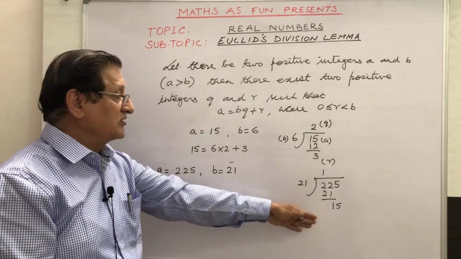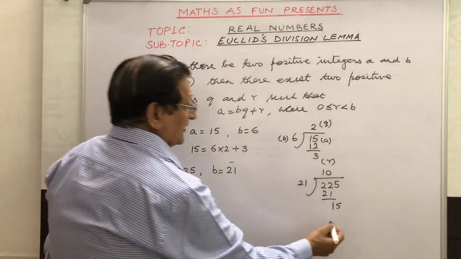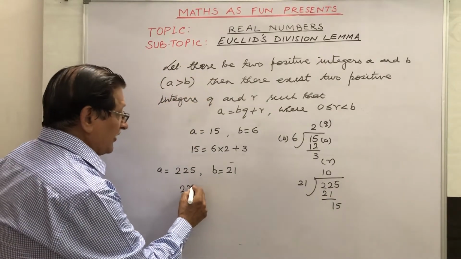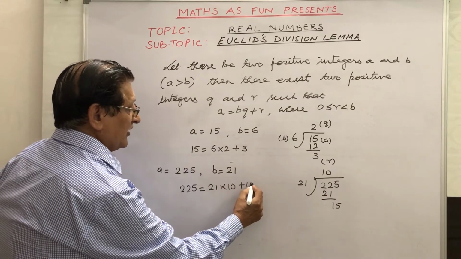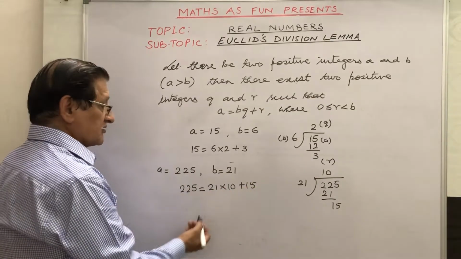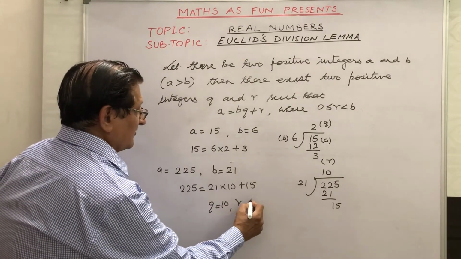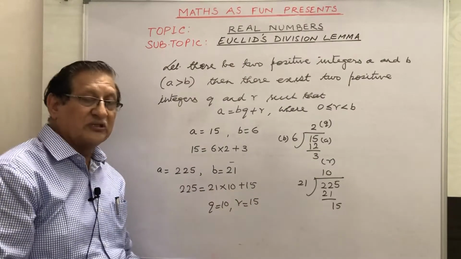No. We know in such cases that we have to put 0 here, because then only you will get the remainder 15. So we get 225 is equal to 21 into 10 plus 15. It means q here is 10, r is 15, and you find r is greater than 0 and less than 21.